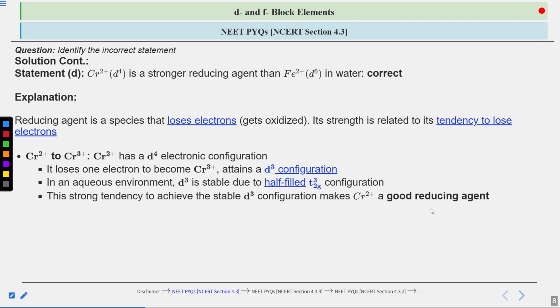So chromium in the 2 positive state has this strong tendency to convert to chromium 3 positive. That means it is going to act as a good reducing agent. By losing its electron, it gets oxidized and gets stable, attaining the half-filled t2g3 configuration. So chromium 2 positive is a good reducing agent.